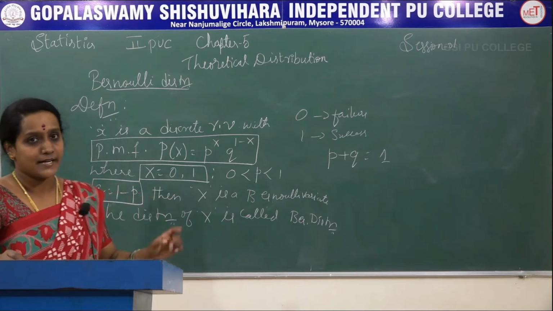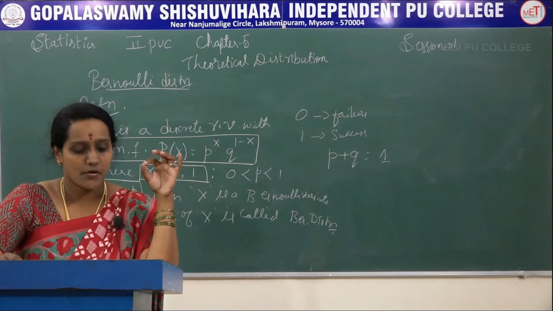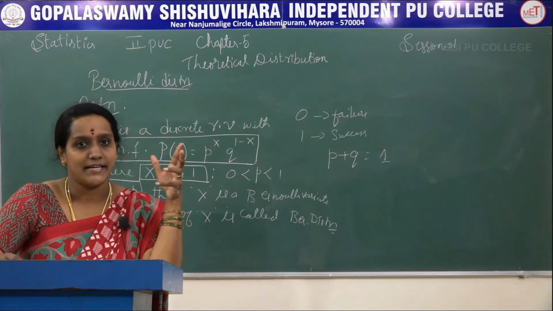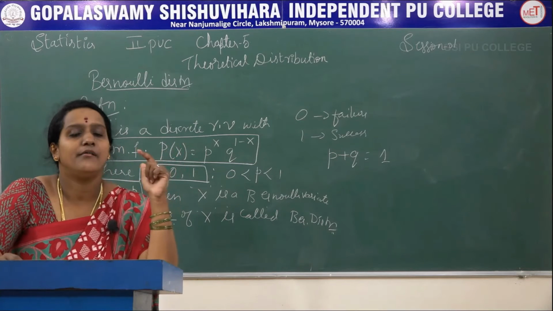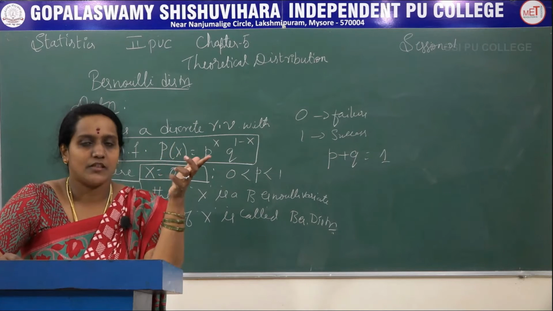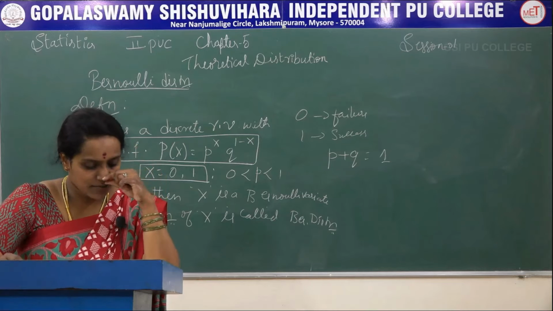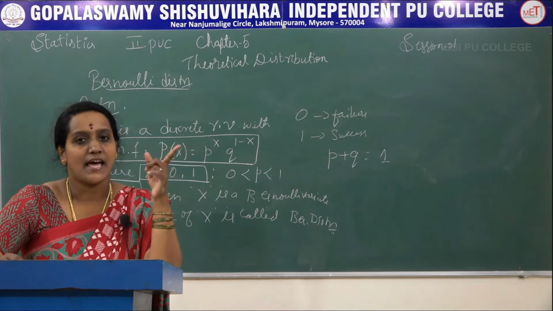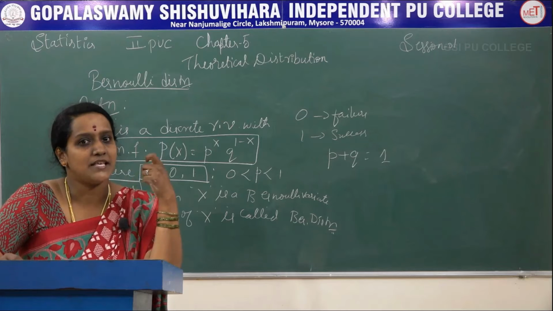This is very important. Some examples of Bernoulli distributions are the number of heads obtained in the toss of a coin. If I toss one coin, the outcomes are head or tail. If my assumption is to get a head, then getting heads is a success, so x is equal to 1.